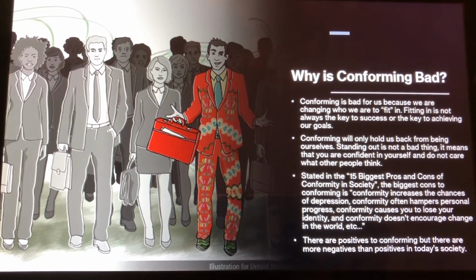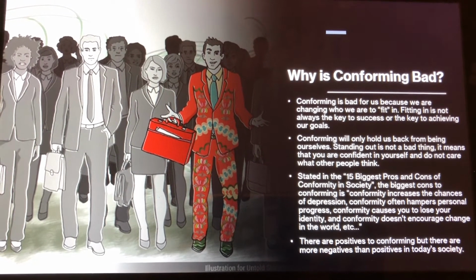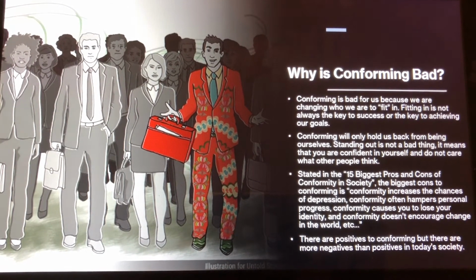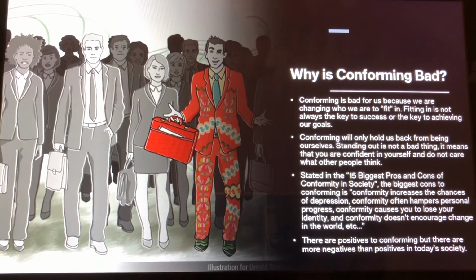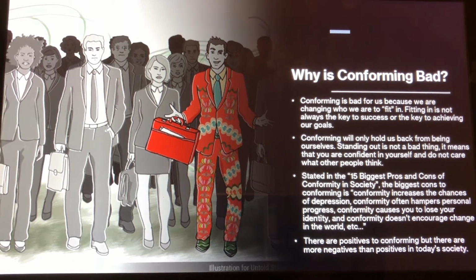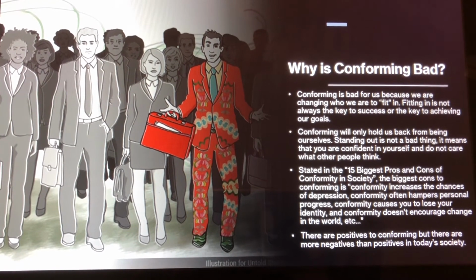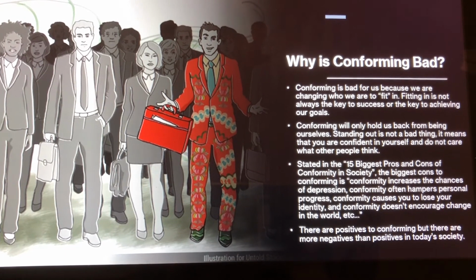Stated in the 15 biggest pros and cons of conformity in society, the biggest cons of conforming are that conformity increases the chances of depression, conformity often hampers personal progress, conformity causes you to lose your identity, and conformity doesn't encourage change in the world. There are positives to conforming, but there are more negatives than positives in today's society.